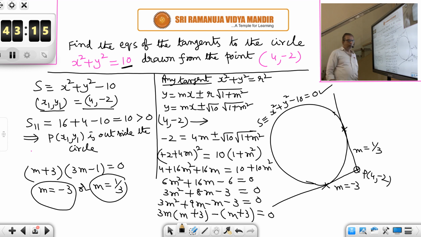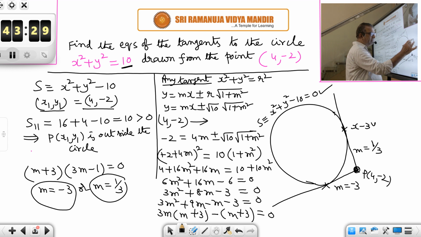So slopes we have found. The point also we know, passing through (4, -2). So using point-slope form you can find the two tangents. Slope 1/3 means the line will be in the form x - 3y.